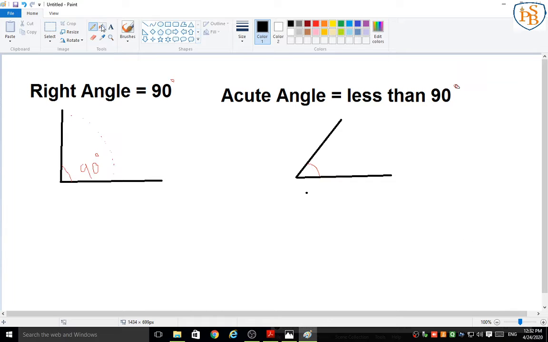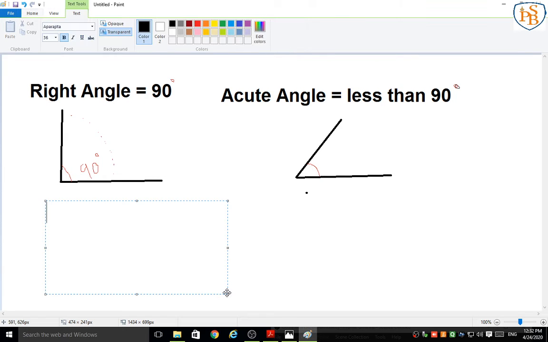Then come to our next angle. Right angle done, acute angle done. The next angle is the obtuse angle.